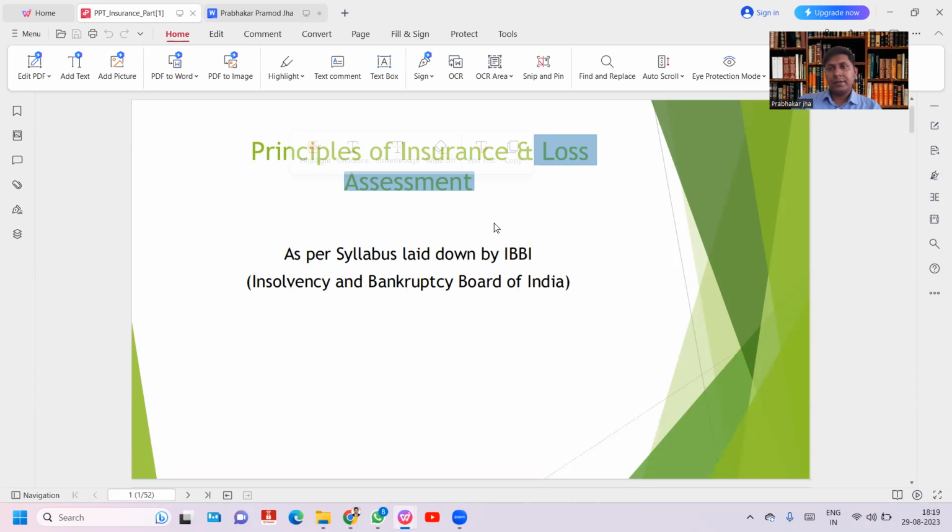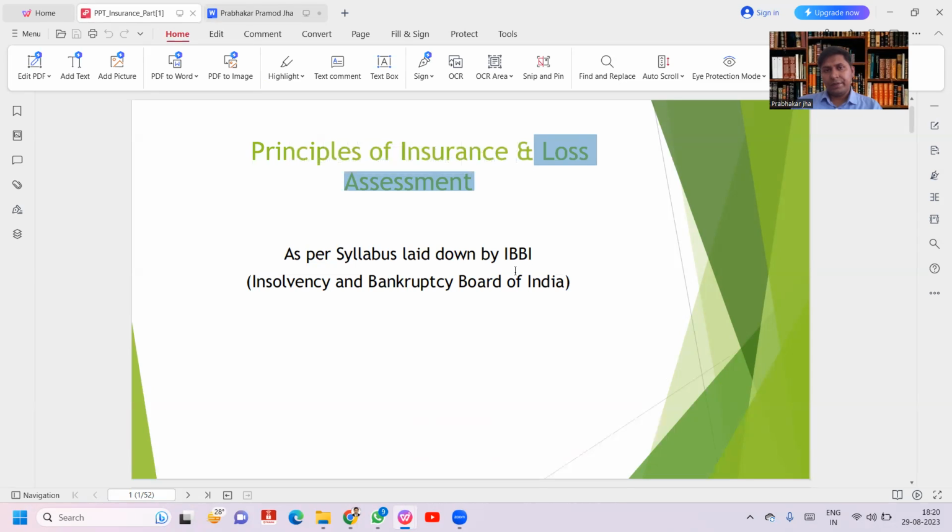For life insurance, loss assessment need not be done because we cannot value a human being. This is applicable only in case of general insurance in fire, marine cargo, miscellaneous, loss of properties, agriculture. So there are various kinds of general insurance where the loss assessment needs to be done. So first we will cover the basic principles of insurance.